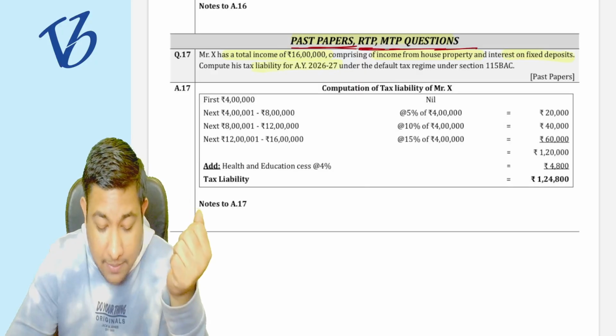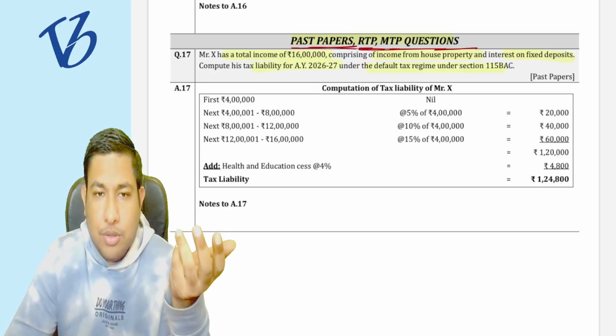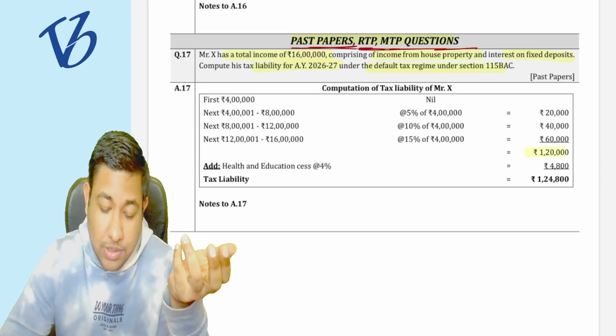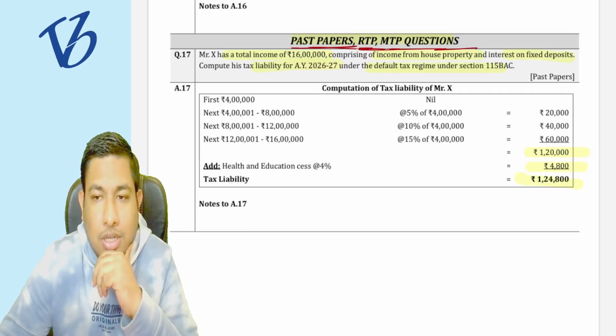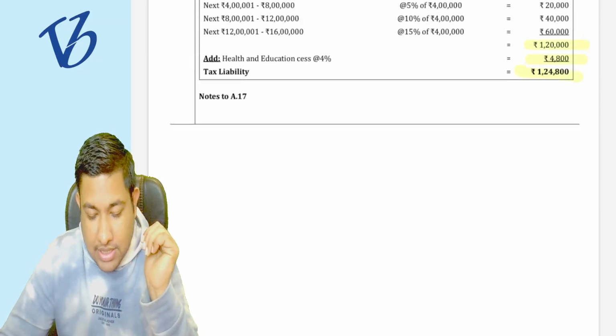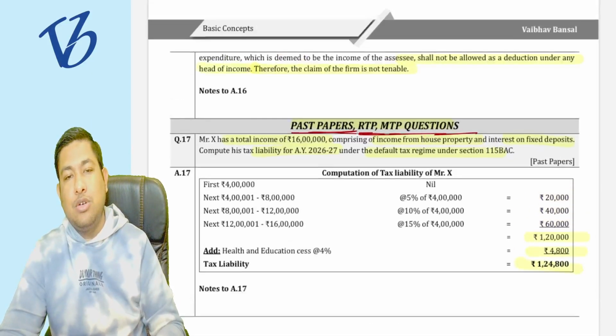Now you have to compute the tax liability under the default tax regime. So just compute as per the default tax regime. It is going to be 1,20,000 rupees plus HEC. The final answer is going to be 124,800. This now ends your whole basic concept chapter.